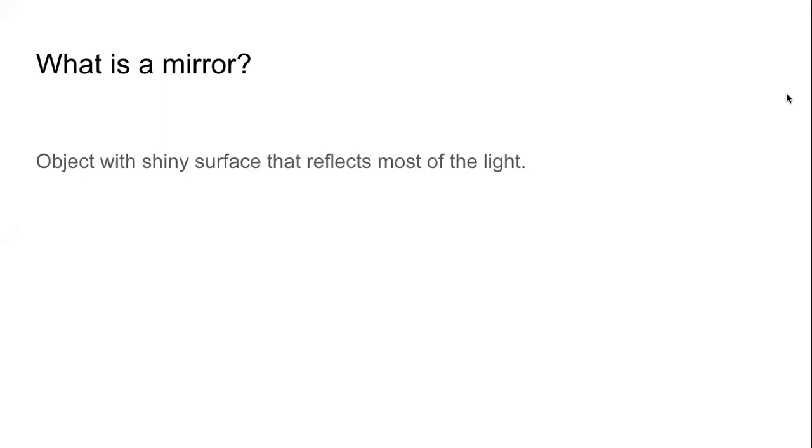A good mirror will reflect almost 100% of the light that falls on it. A bad mirror will not reflect all the light. A bad mirror will reflect only some of the light.